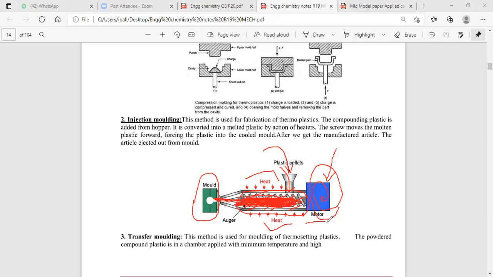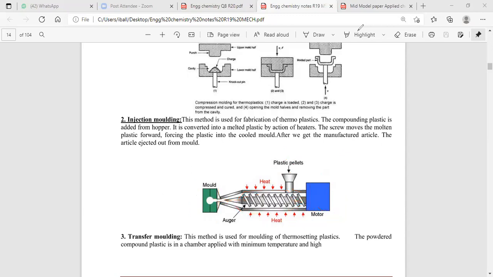When the screw conveyor motor is continuously rotated, the liquid plastic is injected into the mold, and the mold contains a definite shape. The process where thermoplastics are converted into definite shapes is known as the injection molding process, or injection molding method.